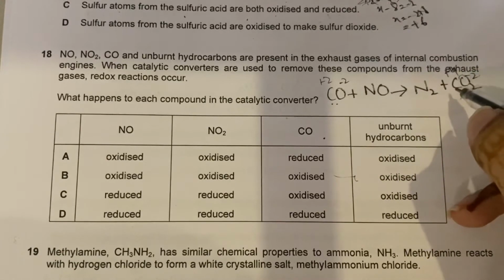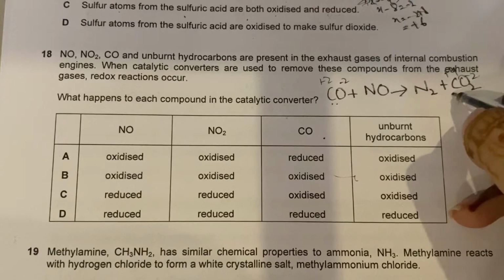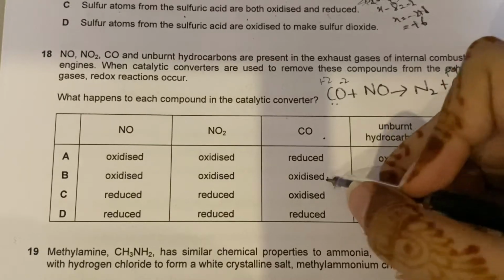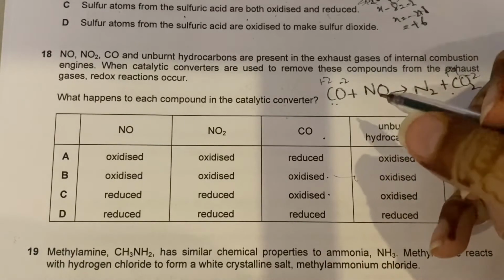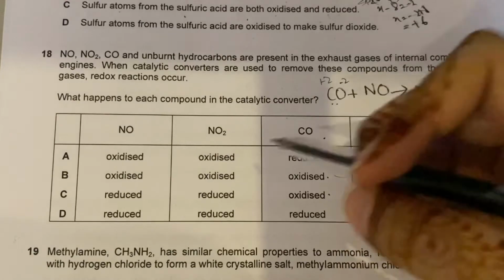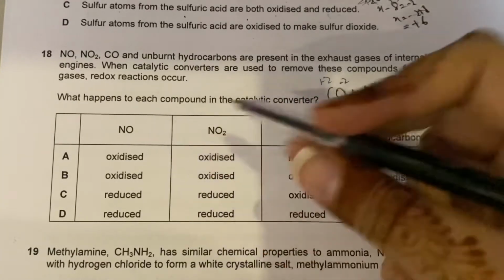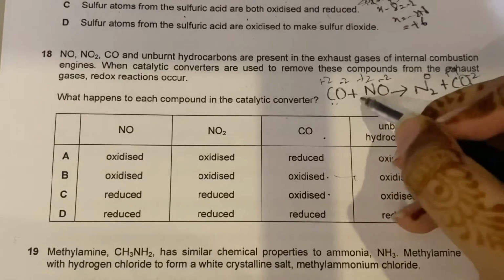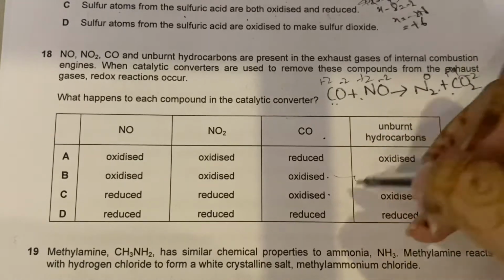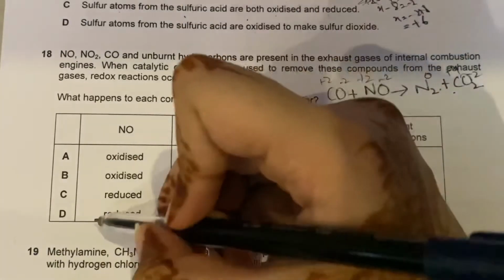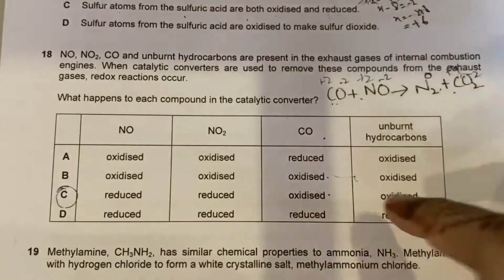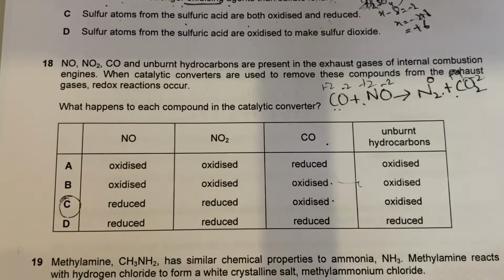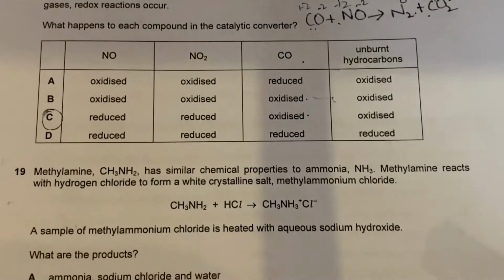Carbon is losing electrons, which means it is being oxidized, so it is either B or C. Now we need to know what is happening to nitrogen monoxide. So -2 plus 2, and over here it's 0, so it is gaining electrons, which means it is being reduced. So C is the answer. You don't need to know what is happening to the rest of the two reactants.